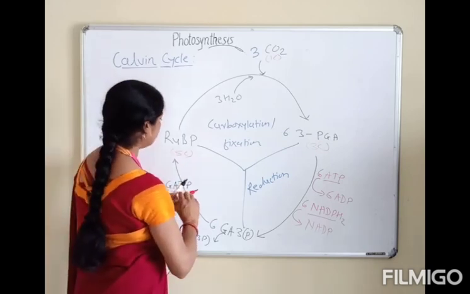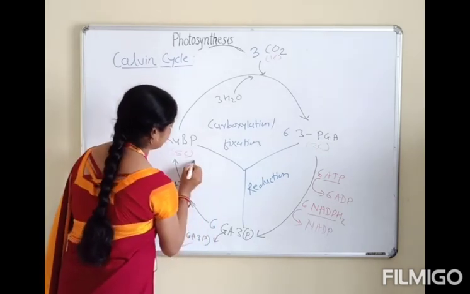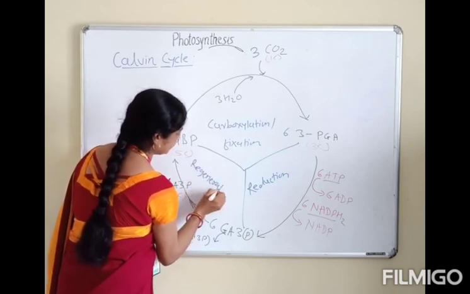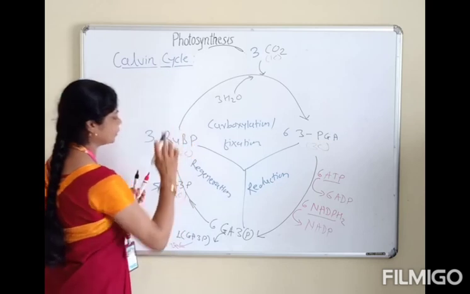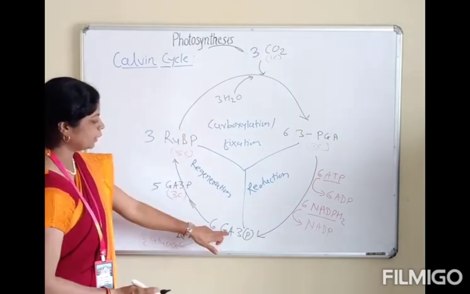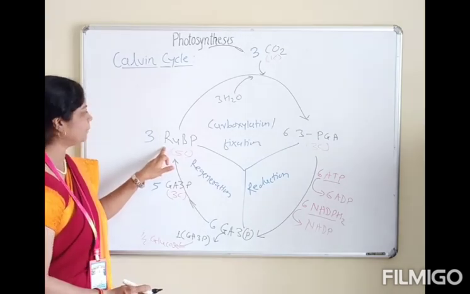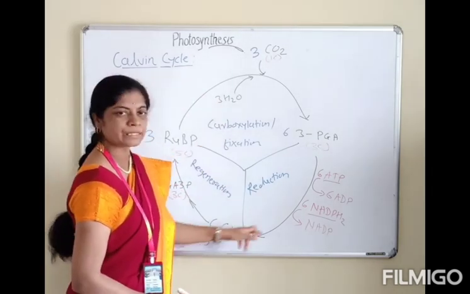This step is called regeneration of RuBP. The 5 molecules of glyceraldehyde 3-phosphate regenerate the RuBP, and again this cycle continues.